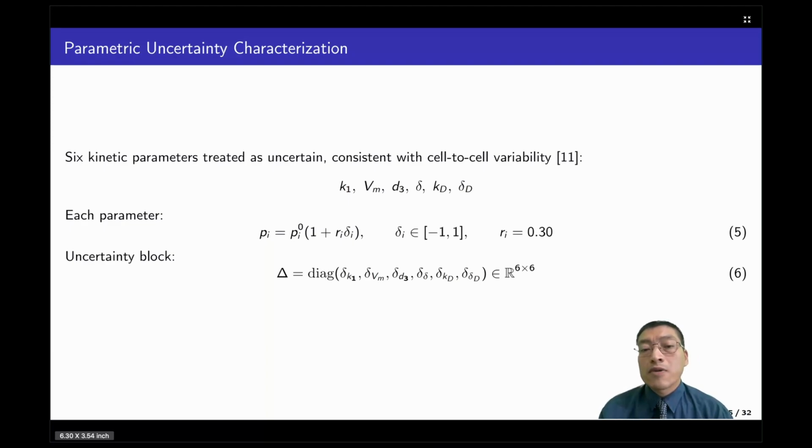Now, the robustness question. We treat 6 kinetic parameters as uncertain, the ones most consistent with observed cell-to-cell variability: K sub 1, B sub M, D sub 3, delta, K sub D, and delta sub D. Each of these parameters is allowed to vary up to 30% of its nominal value in either direction, and together they form a 6x6 structured uncertainty block called delta.